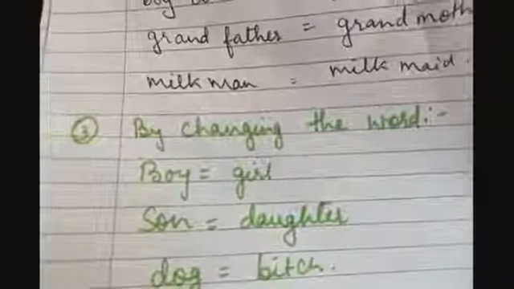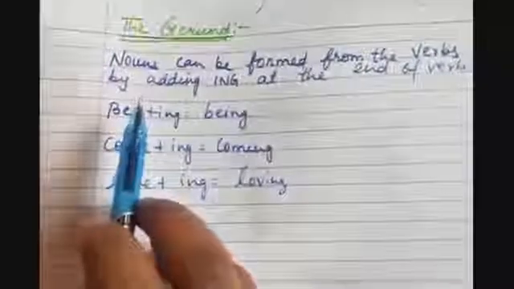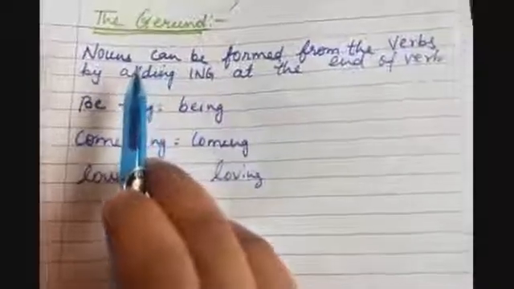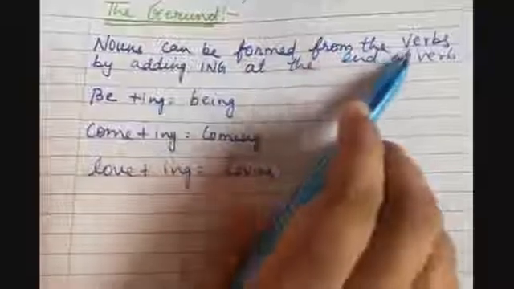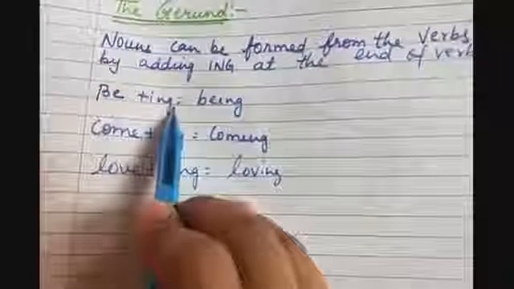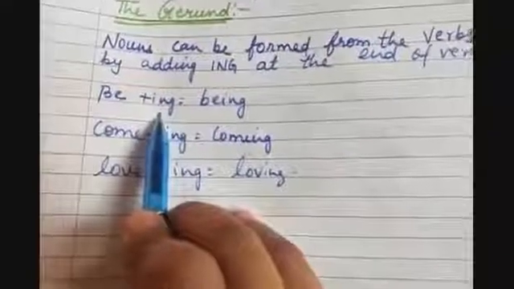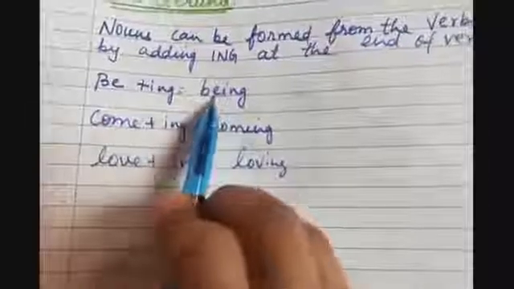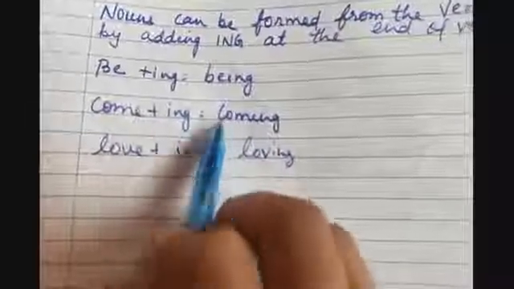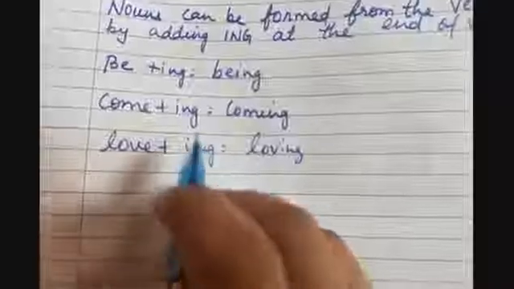Okay. Now one more thing. It is not given in your book, but you should know when you are reading nouns, that is a gerund. So when nouns are formed from the word, we add ing. So such nouns are called gerunds. Okay. So be plus ing being, come plus ing coming, love plus ing loving, like this. Okay.